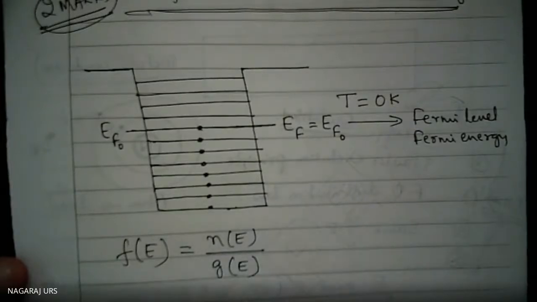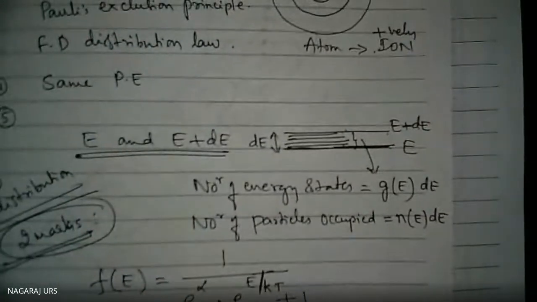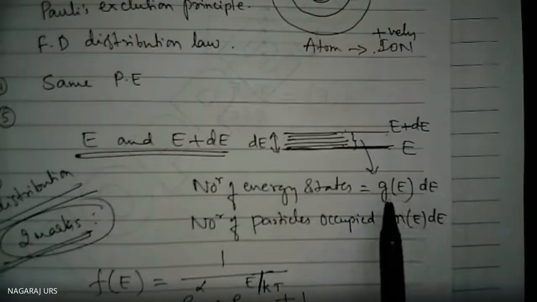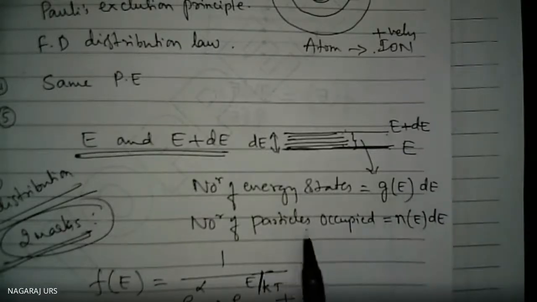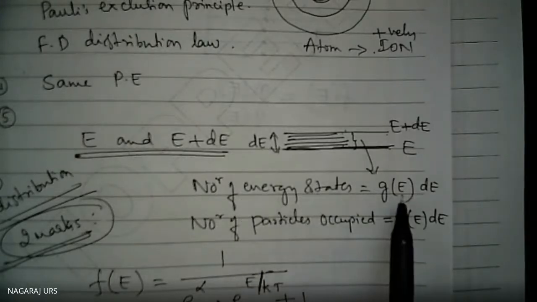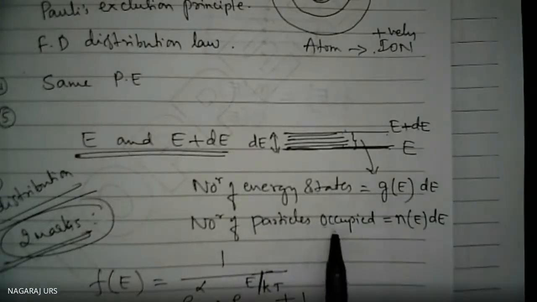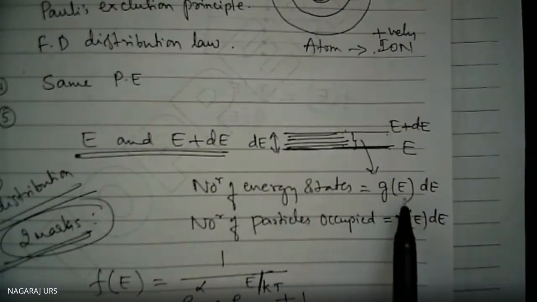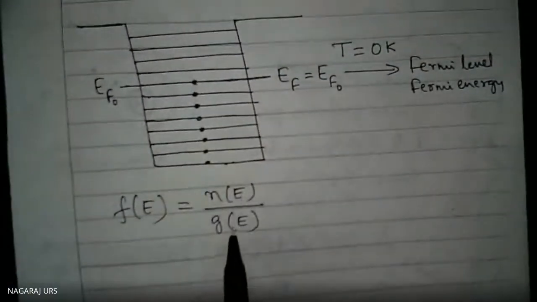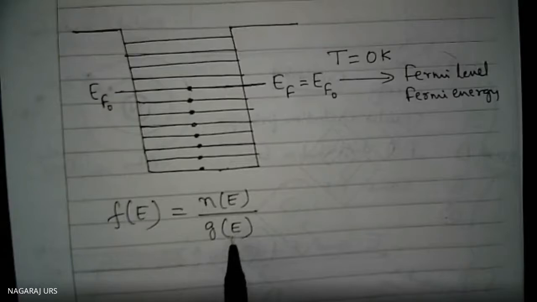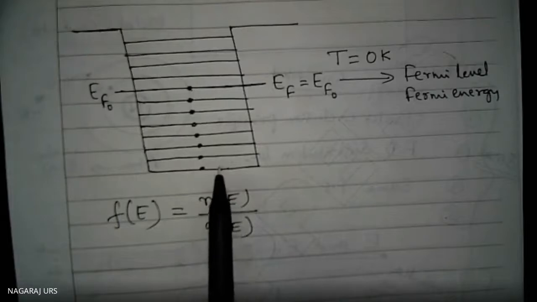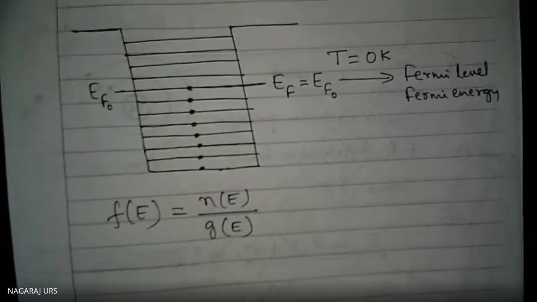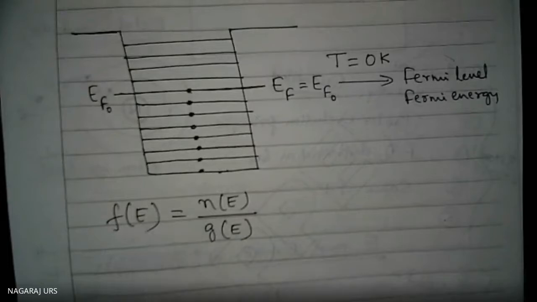We know already what N of E and G of E are. If you have already forgotten, I will show it again. N of E, G of E: number of particles occupied, number of energy states. Number of particles occupied divided by the number of energy states. That is the density of electrons in each particular level. The number of electrons in each particular level is equal to F of E.